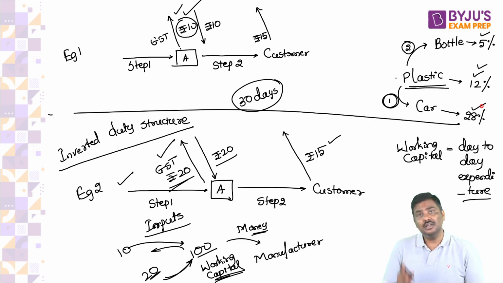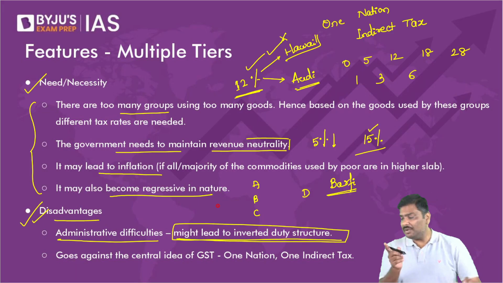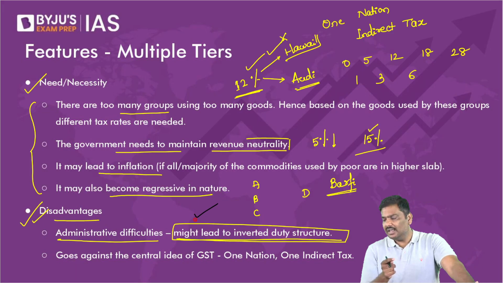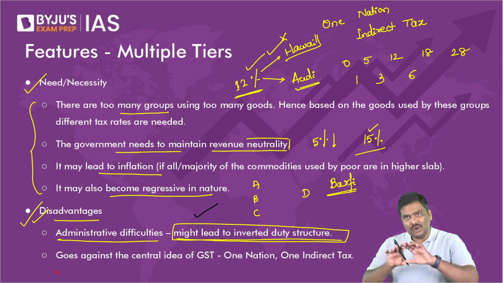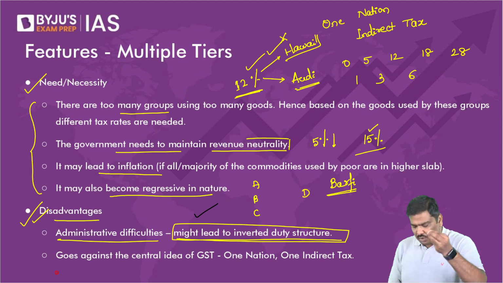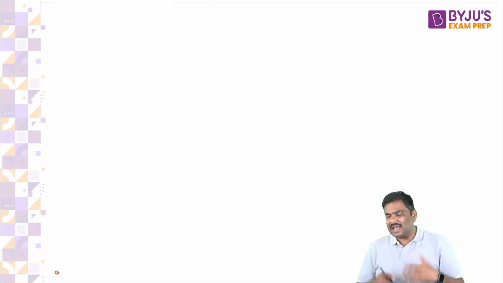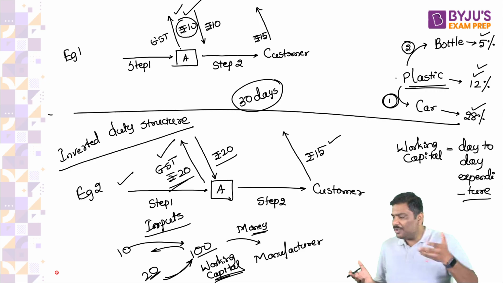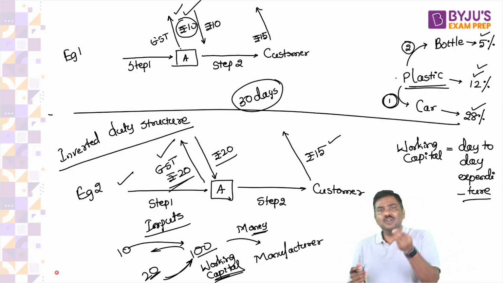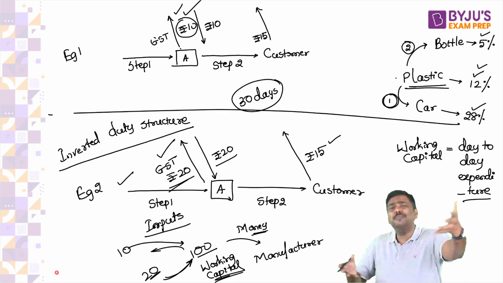Please remember this. Very often this is cited in the newspaper. This is a problem. The government is addressing it, and this is not easy to address. Many of you will simply say, sir, let's address it then. It's not that easy to address because I told you the product that is considered here is plastic. Plastic is not used in only one product. Plastic will be used in multiple products.